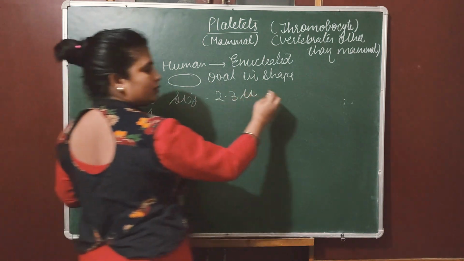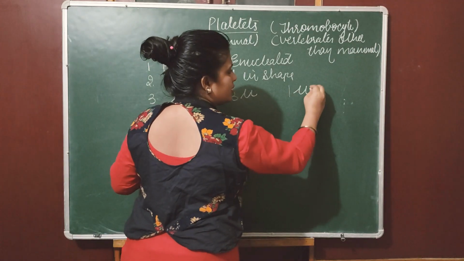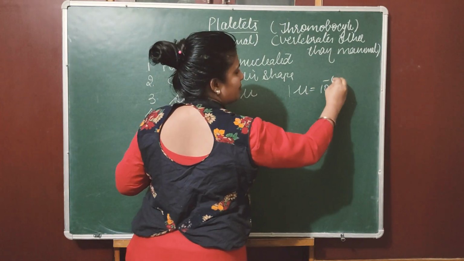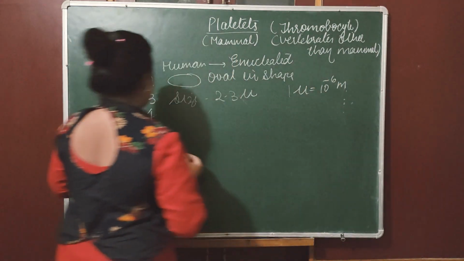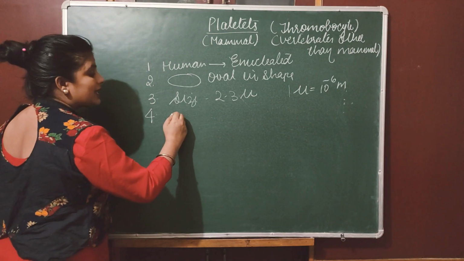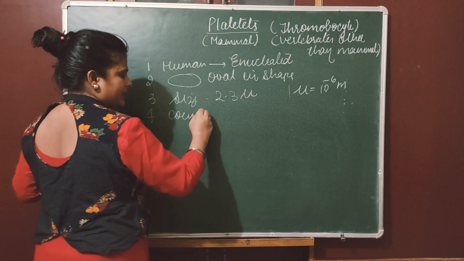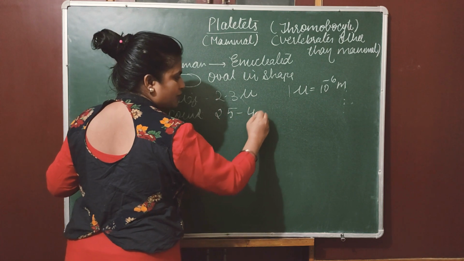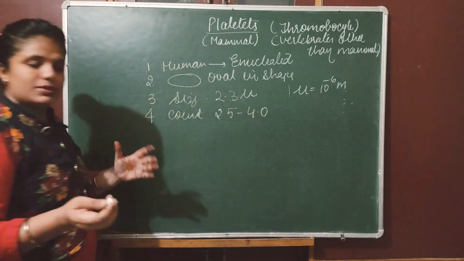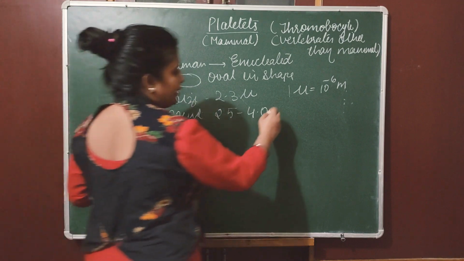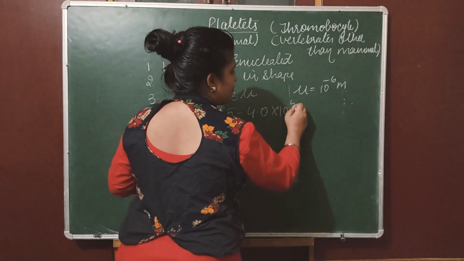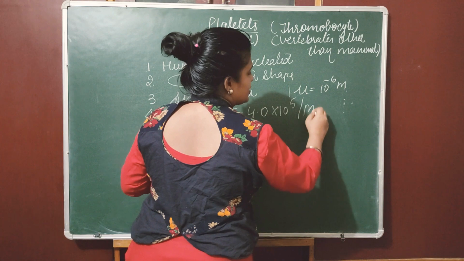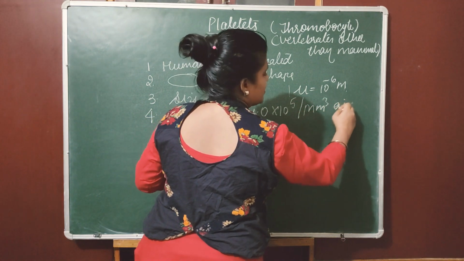And what is a micron? 1 micron is equal to 10 raised to the power minus 6 meter. Okay. And what is the count? The count is approximately 2.5 to 4, or in some books it is mentioned 3.5, into 10 raised to the power 5 per millimeter cube, approx.